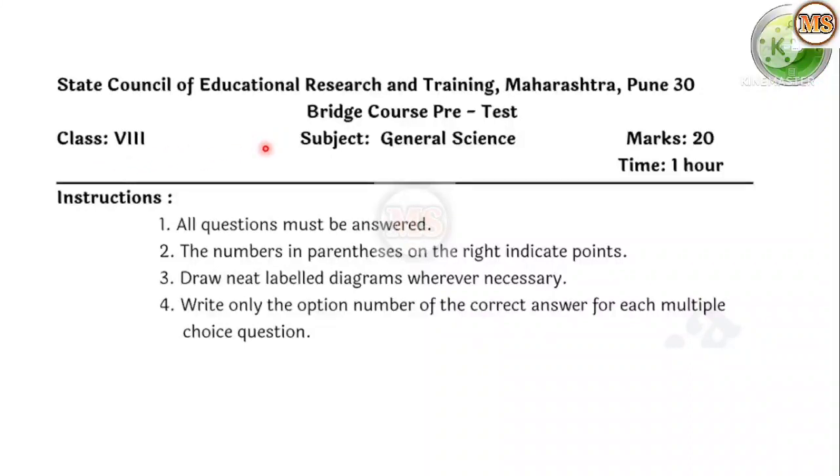Class 8, subject General Science, Bridge Course Pre-Test. So this test is for 20 marks and time is 1 hour. Initially we see some instructions regarding this test. All questions must be answered. Then second one, the numbers in parentheses on the right indicate points. Next one, draw neat labelled diagrams whenever necessary. Then write only the option number of the correct answer for each multiple choice question.